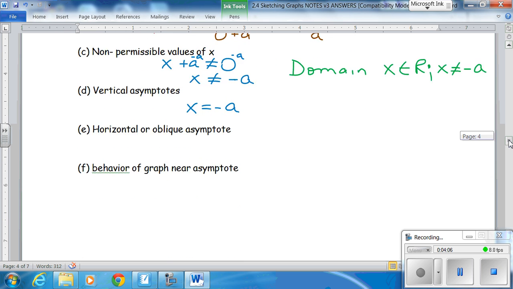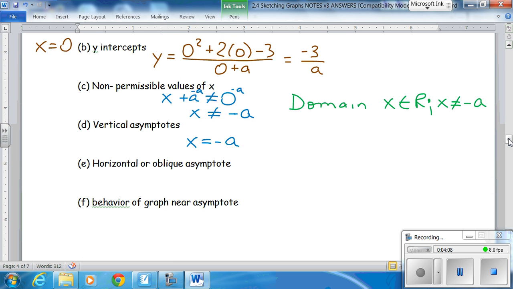Now, as for horizontal or oblique asymptote, well, it's y is equal to x squared plus 2x over x plus a.